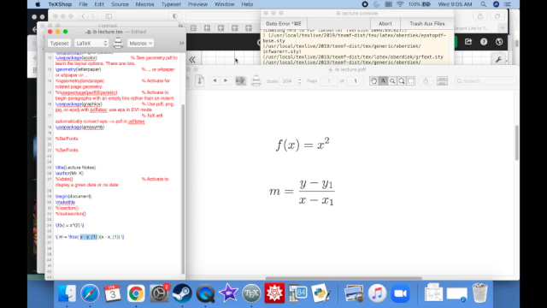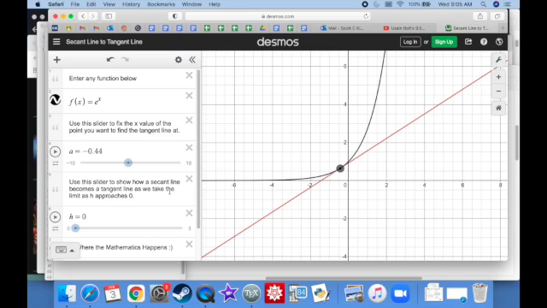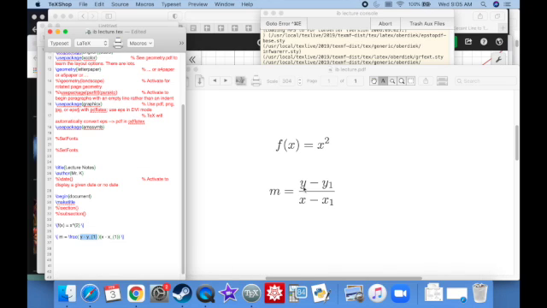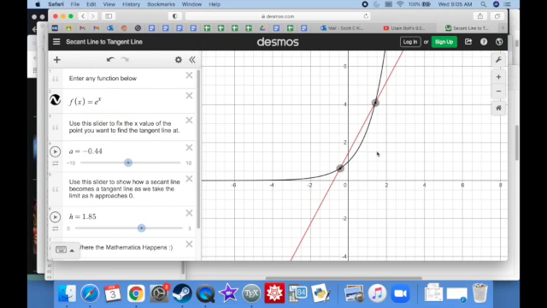And more to the point, if we were to give this a little bit of distance here, if we let h be the distance between these 2 points, it becomes a lot easier to deal with. So if we just let this first y be this point over here, we'll let this one be f of x, and we'll let this one be f of x plus h. It's like h is just some distance, some height. So this will be f of x, and this will be f of x plus h.